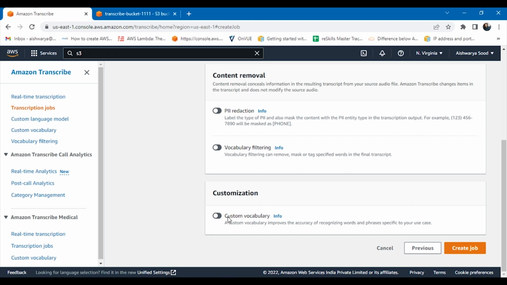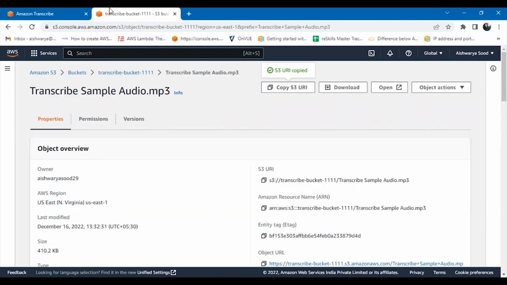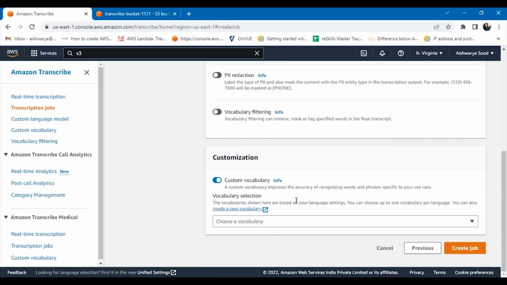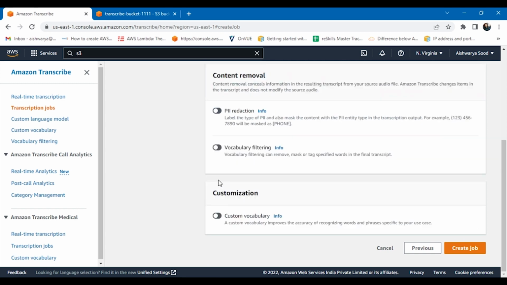Apart from that, there is a custom vocabulary option. Let's say in the source audio that you are uploading, there are some words which maybe do not belong to English. To get more accuracy for those kinds of words, you can upload a custom vocabulary as well, so that it is more specific to your use case, because you know that these words are not English words, but if you upload them, there will be more accuracy for them. So you can do that as well.